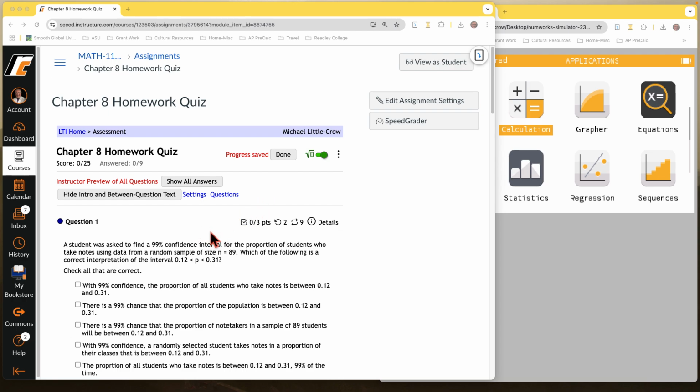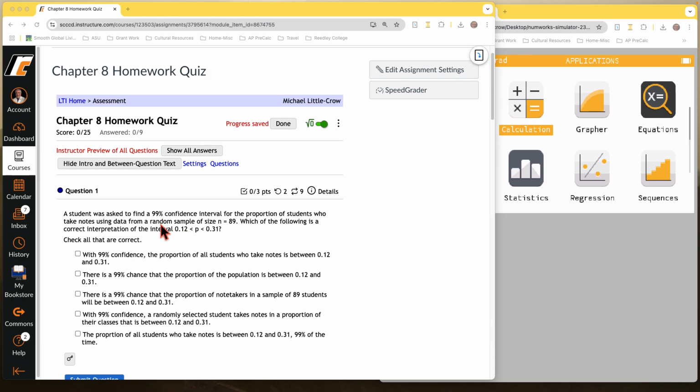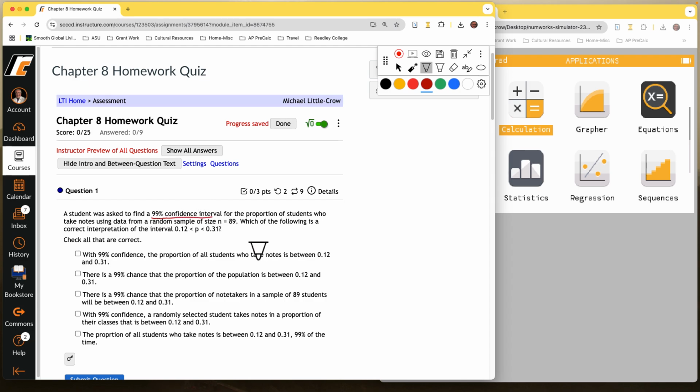Okay, so for question 1, we start off with this question, which is asking us to build a 99% confidence interval. And we know we're dealing with a proportion of students, so the percent of students who take notes. They took a random sample, so we've got the sample size here. Which of the following is the correct interpretation of the interval?